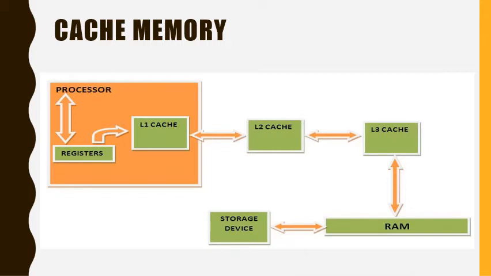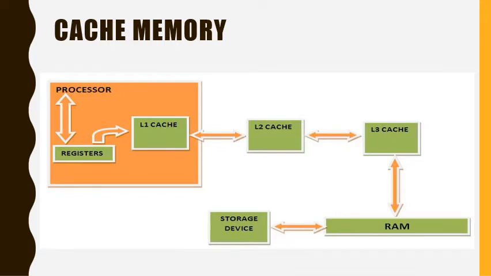So, whenever the processor needs to perform an action or execute any command, it first checks the state of the data register. If the required instruction or data is not present there, then it will look in the first level of cache memory, that is L1. And if the data is also not present there, it further goes to the second and then the third level of cache memory.